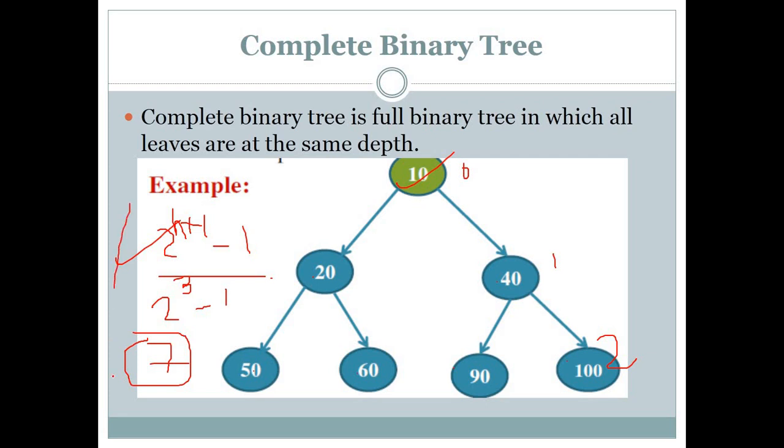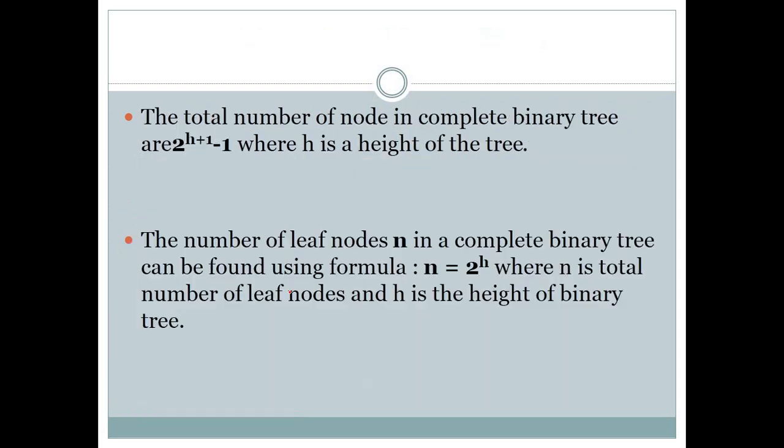So for finding the total number of nodes in a complete binary tree, our equation is 2 raised to h plus 1, minus 1, where h is the height of our tree.